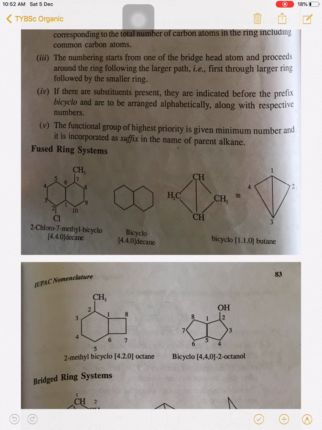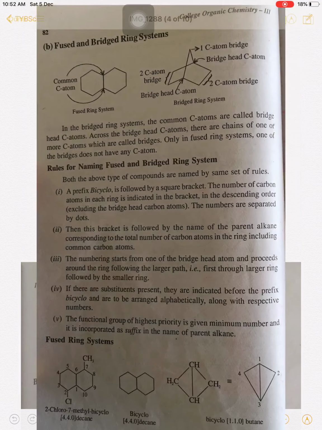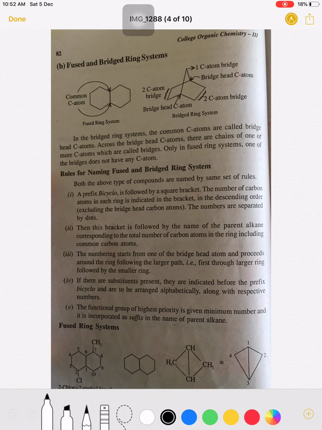Now see this example here. This is a fused ring system. For this molecule we first write the prefix bicyclo followed by a square bracket.